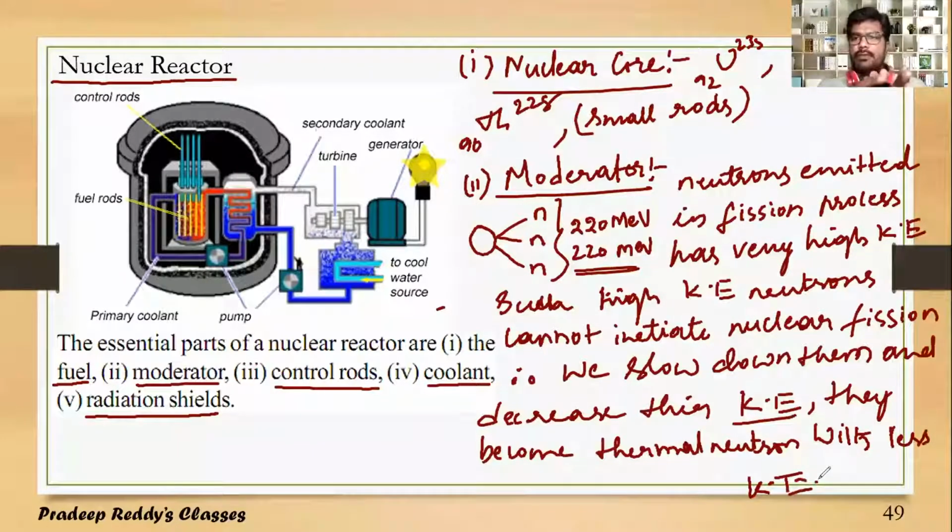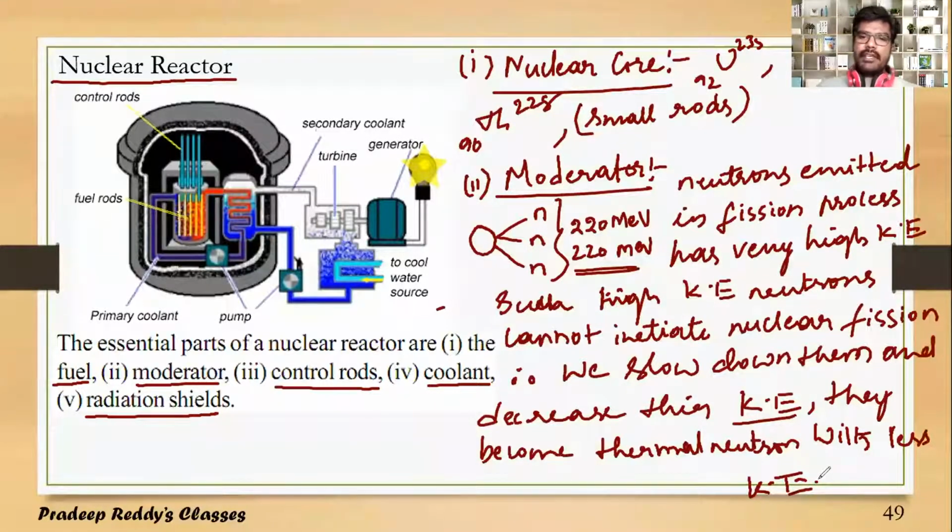Okay, so the neutrons which are ejected in the nuclear fission process, in order to initiate more nuclear fission reactions, we require these neutrons to be slowed down, because they have very high kinetic energy. Because of such greater kinetic energy, they can penetrate through the nucleus. Therefore, these fast moving neutrons will not initiate nuclear fission easily. So what we do, we need to decrease their speed.